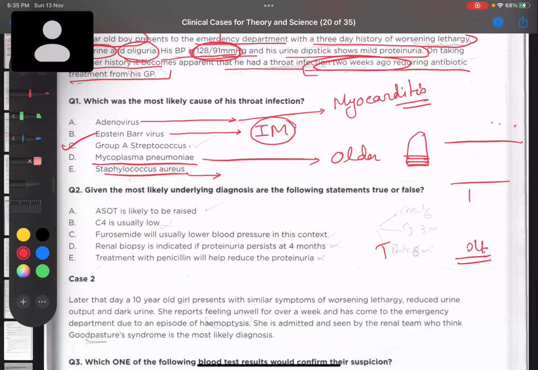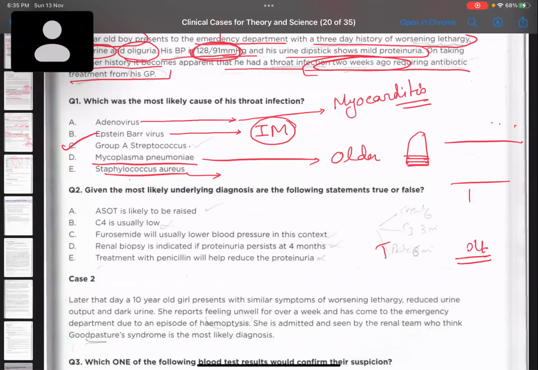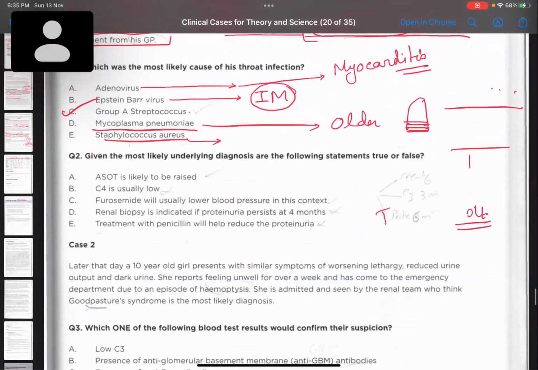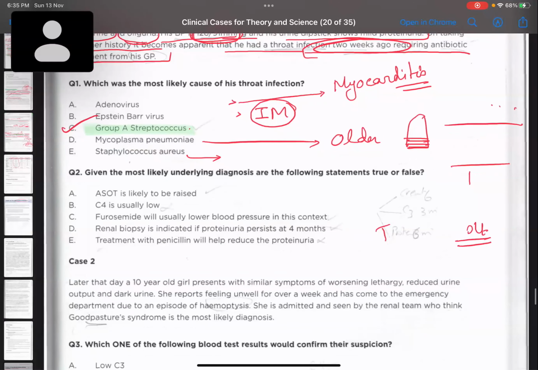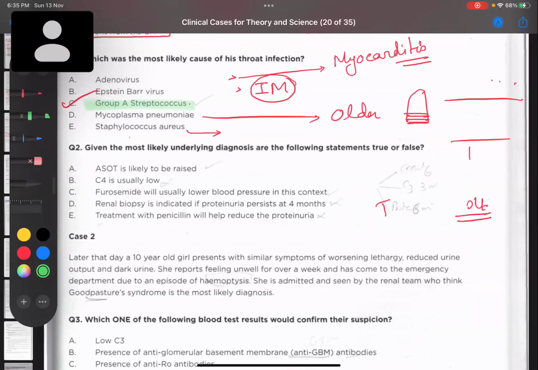Staphylococcus aureus commonly, what does it cause? It causes boils, it causes cellulitis, abscess, etc. So we're just going through all the things because these are also commonly asked in our recall, maybe not from nephrology, but from other topics. Next one. So let us move to next one.